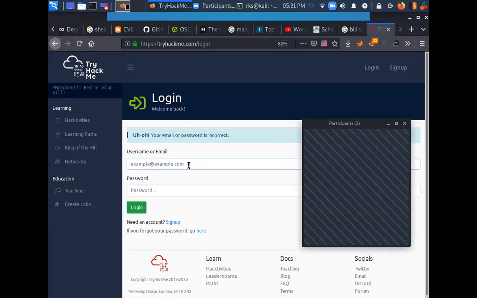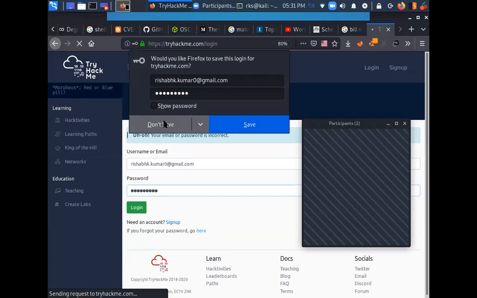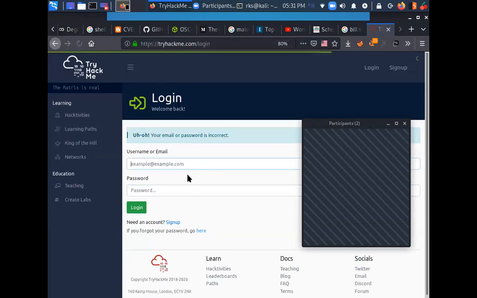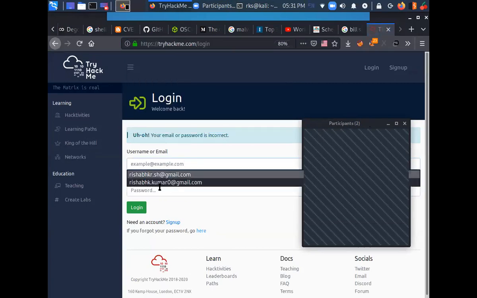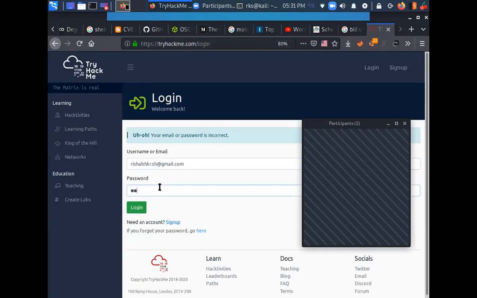This is a different platform, but this is free, and we are just going to do one machine from here. TryHackMe. Why is it not logging in?